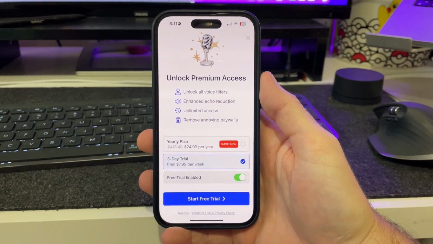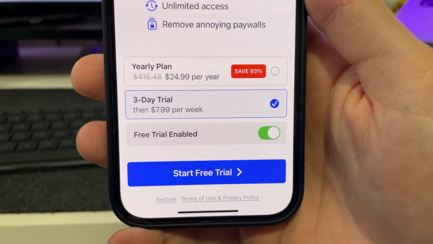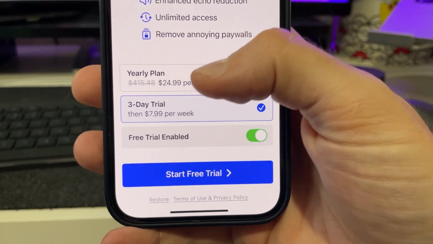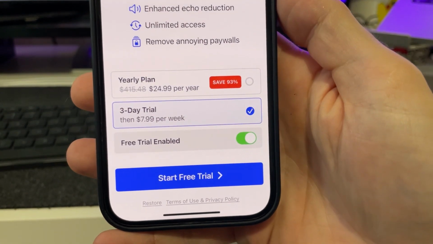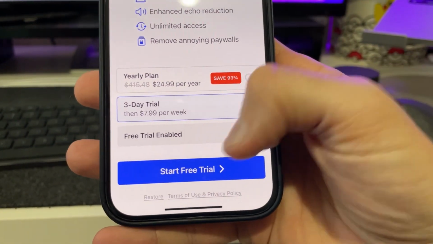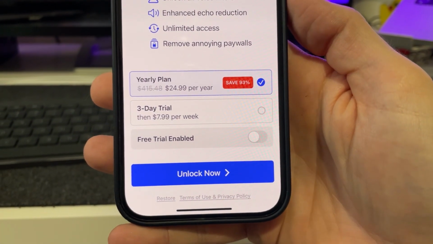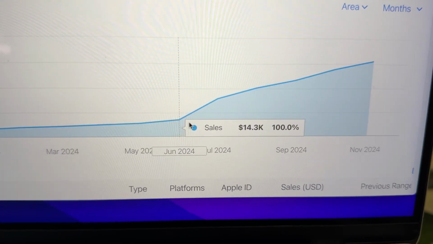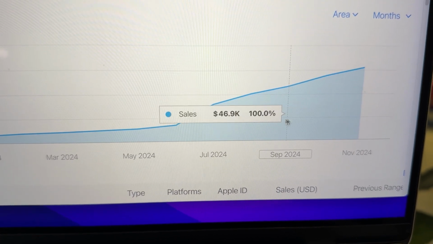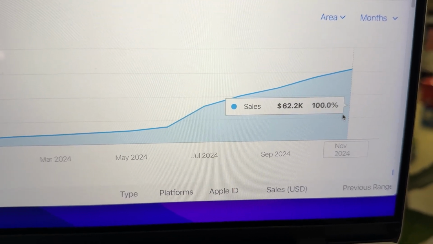I applied an onboarding process and my paywall. The price I have opted for is a $7.99 per week subscription or a $24.99 per annum subscription. Signing up for the week gets you a 3-day free trial, or subscribe for a year without the trial. This is a business model that has worked really well for me over the past few months. Since implementing this business model, I've increased my revenue from $10,000 per month to $50,000 per month. And I thought applying this business model to this app would be a winner.